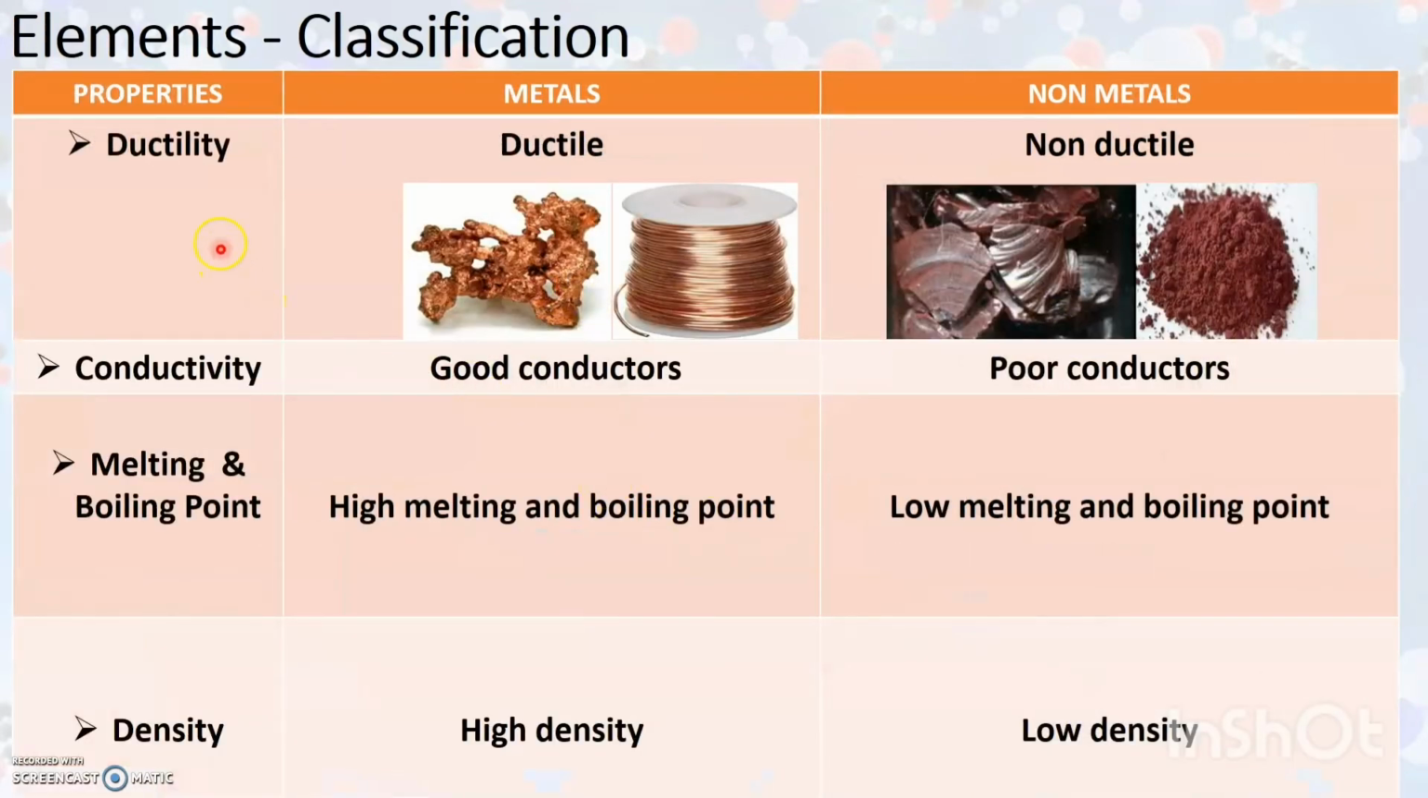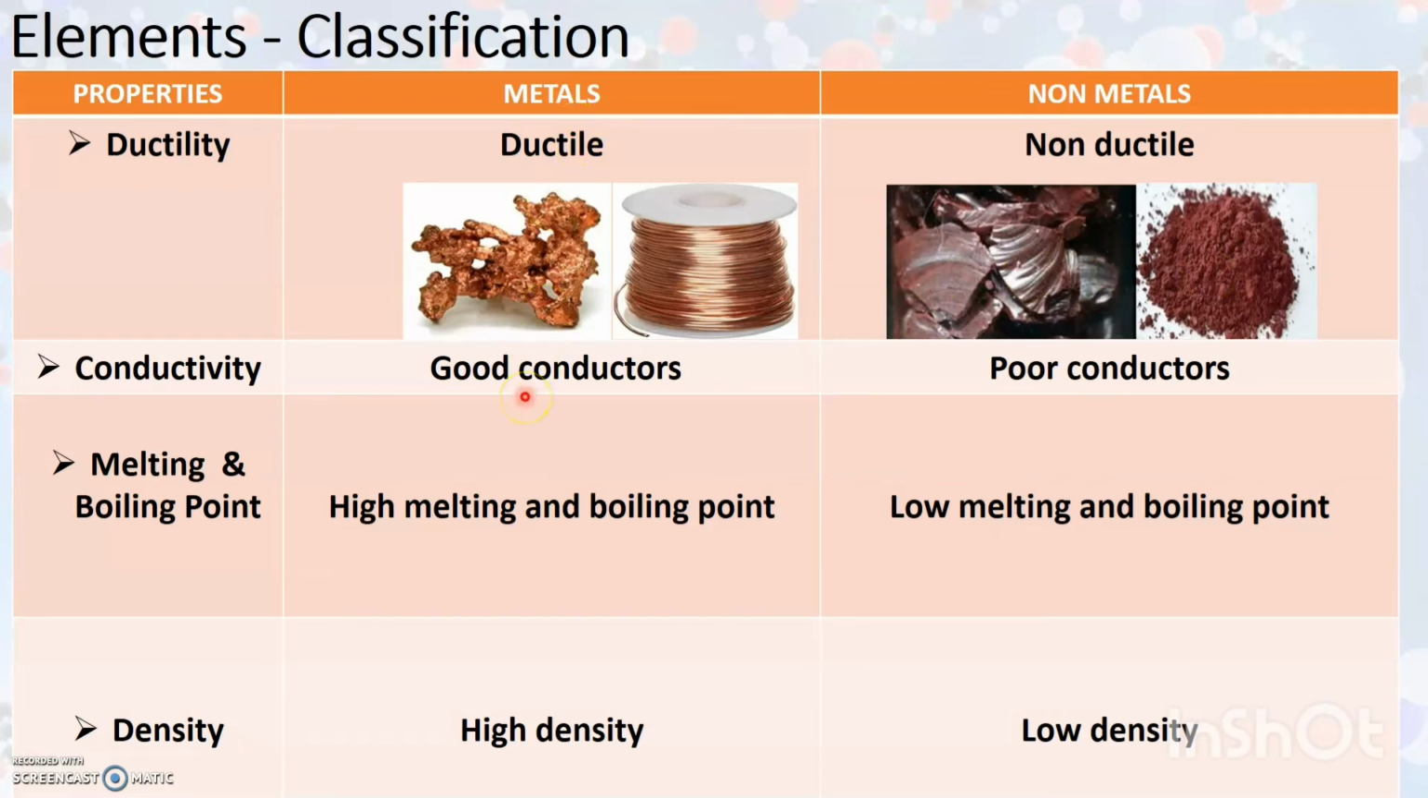The next property is ductility. Ductility is the property wherein an element can be drawn into wires. So metals are ductile while non-metals are non-ductile. This is the element copper, which is a metal. We have seen that metals are ductile. As you can see, copper wires can be drawn from the metal copper. While non-metals are non-ductile, this is an example of the non-metal, that is phosphorus. It cannot be drawn into wires.